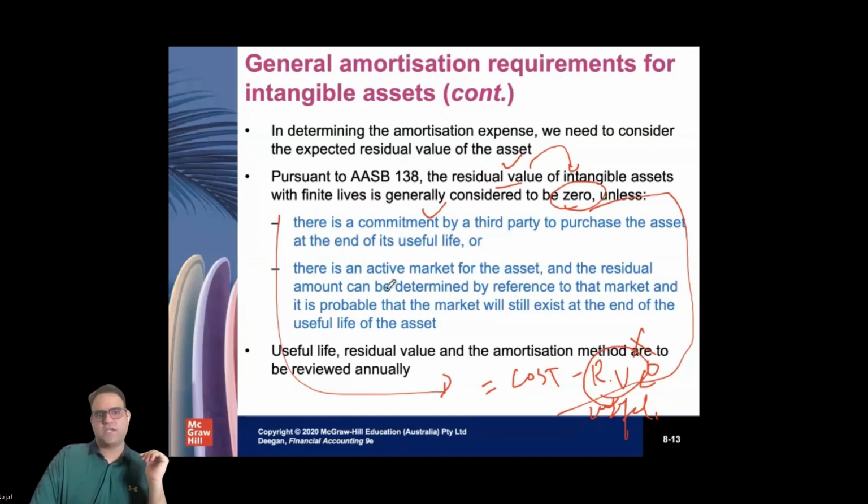Then there is the concept which keeps coming up in this accounting standard, the active market. If there is an active market for the asset, which is very rare, active market is a term where the trades are homogeneous, there is normally a willingness of buyers and sellers to be found, and the prices are publicly available. So if there is an active market, that's another case where we can consider a residual value, that after the useful life of the asset, there is some scrap value available for it. So the residual value can have some price rather than 0.